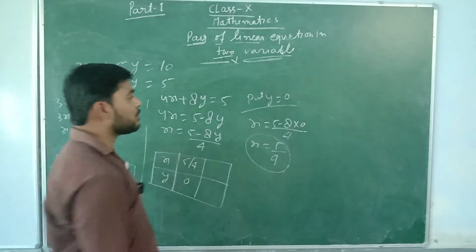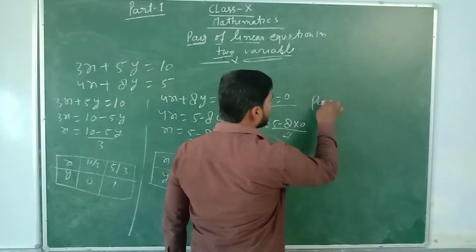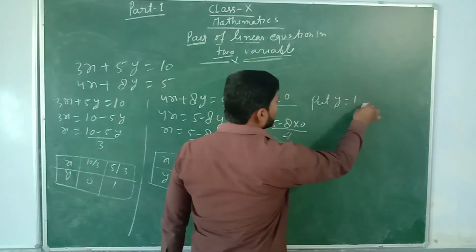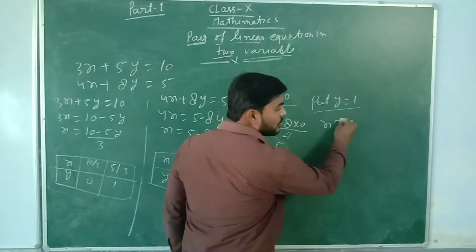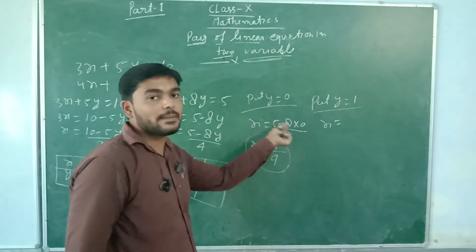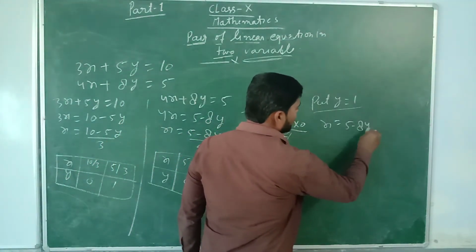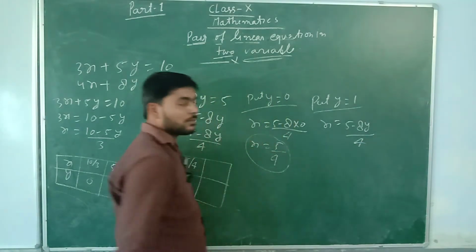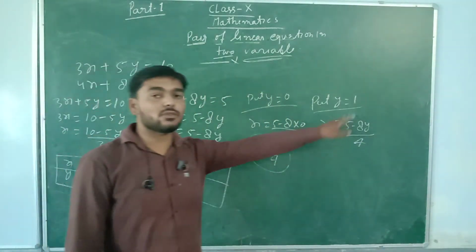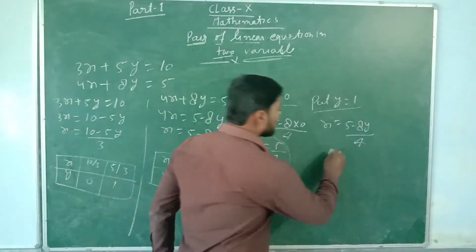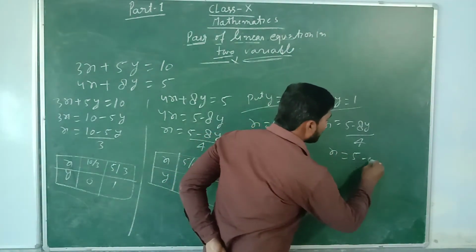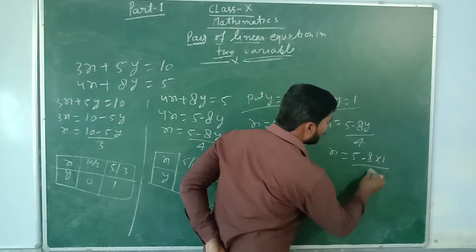Now for the second, put y equal to 1. X equal to 5 minus 8y whole upon 4. Now for y equal to 1, x equal to 5 minus 8 into 1 upon 4.